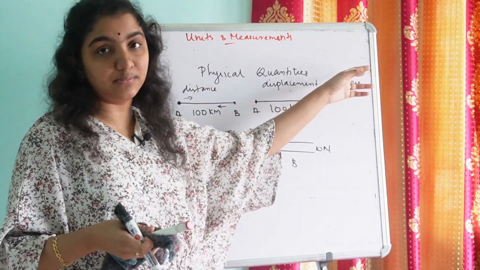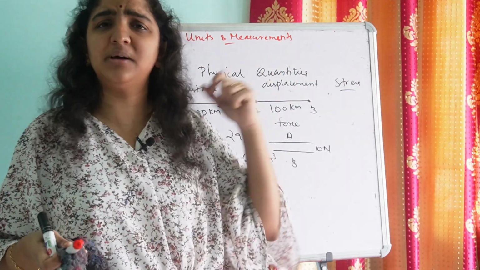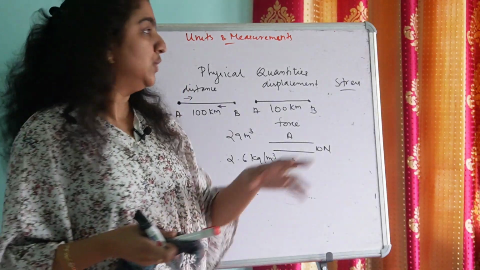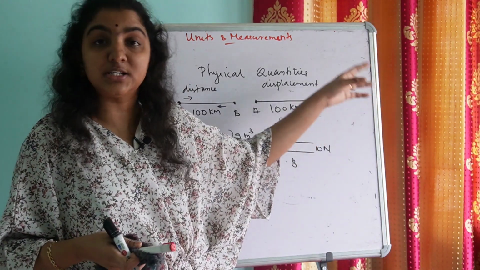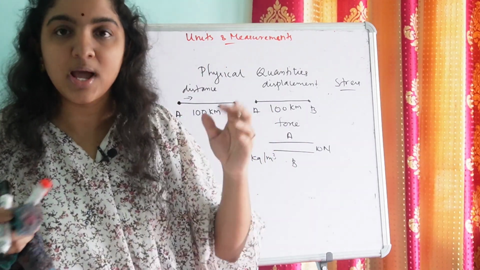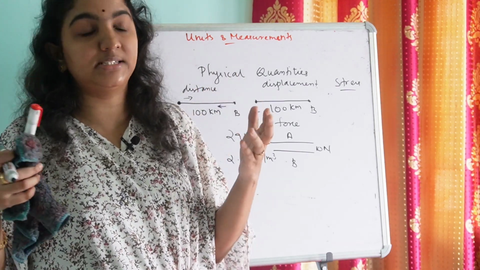But some quantities like stress or strain or thermal conductivity, etc., act in more than one direction. So for describing these quantities, yes, we need to consider its magnitude, and we have to consider more than one direction, isn't it?